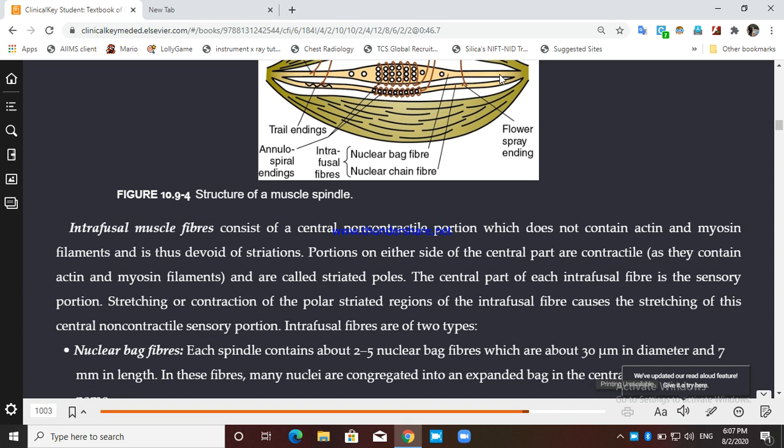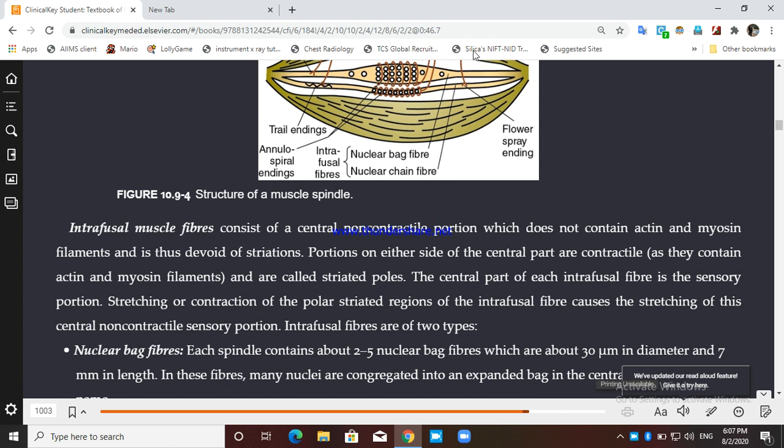Okay, so the central part is the sensory portion. Stretching or contraction of the polar striated region of the intrafusal fiber will cause stretching of this central non-contractile sensory portion of the intrafusal fiber, right?